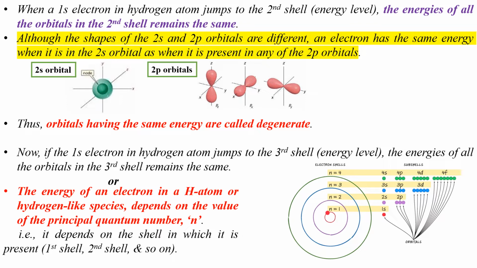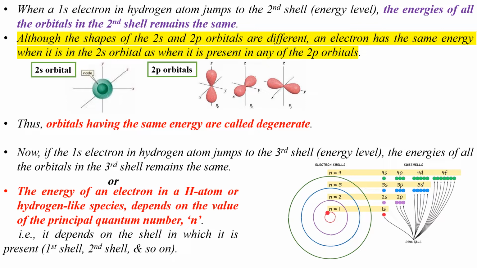Note that whatever be the shape of the 3s, 3p and 3d orbitals, an electron in the third shell always has the same energy when it is in the 3s orbital. It will have the same energy when it is in any of the three 3p orbitals and when it is in any of the five 3d orbitals. The energies of all the orbitals in the third shell remain the same. Thus, orbitals having the same or equal energy are called degenerate orbitals.